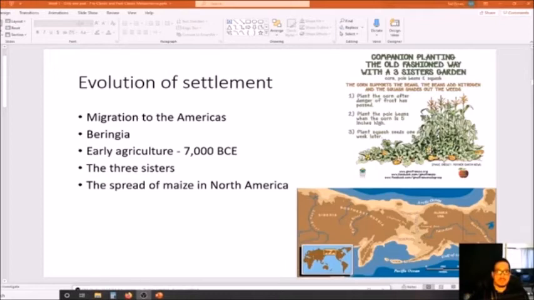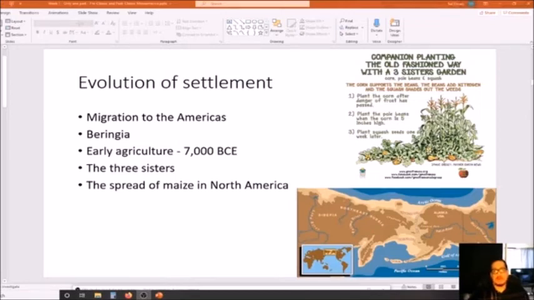Originally, it was believed it was about 5000 BCE in the Tehuacan Valley, but now we have more recent evidence showing that in Mexico, in the Balsas River Valley, domestication was taking place around 7000 BCE, right? So there's evidence for that, and that's going back pretty far. And so you have these early forms of agriculture starting to take place, and it develops slowly over time.